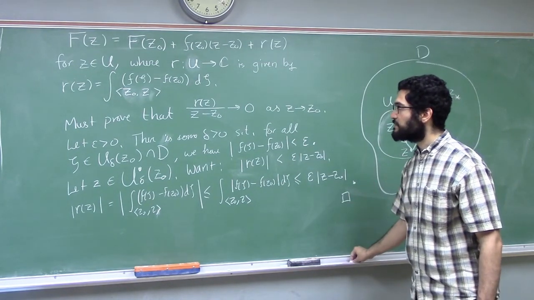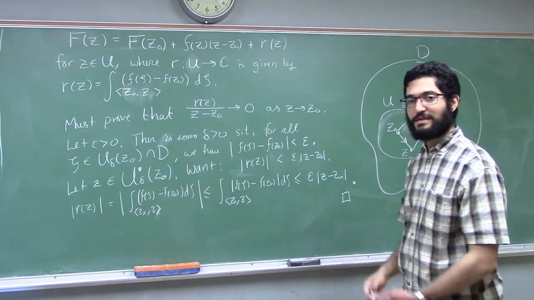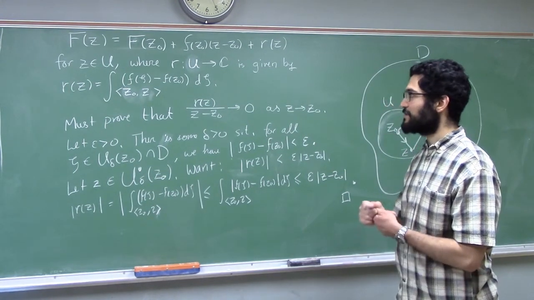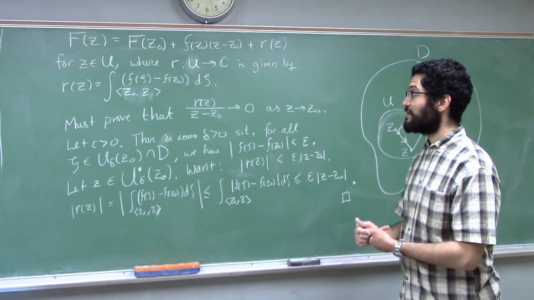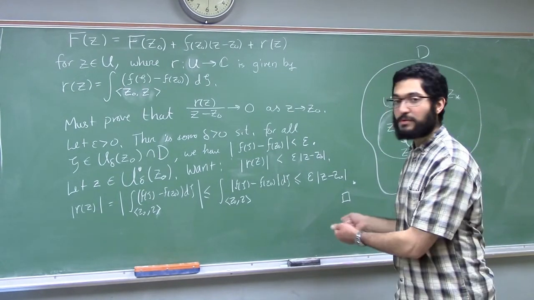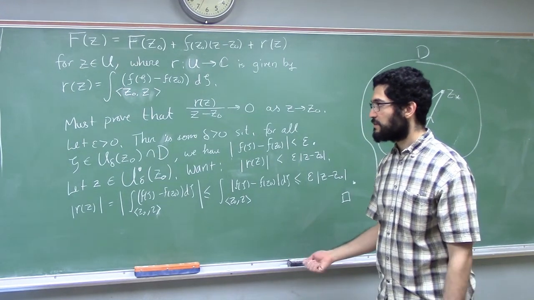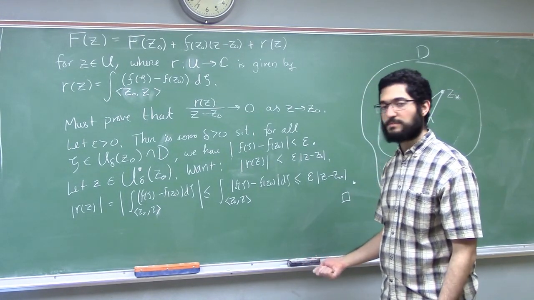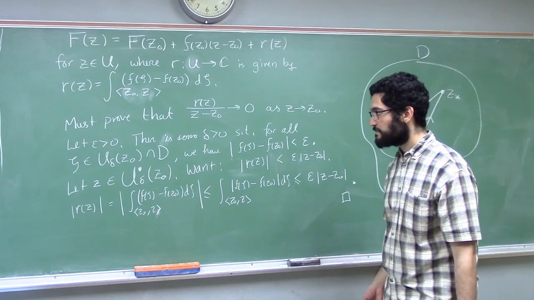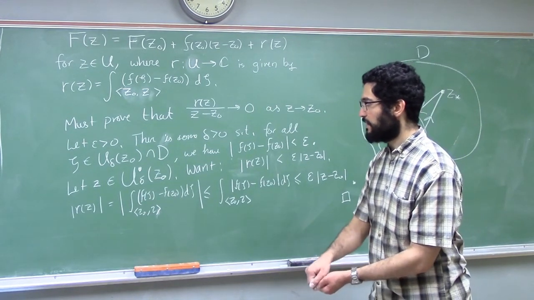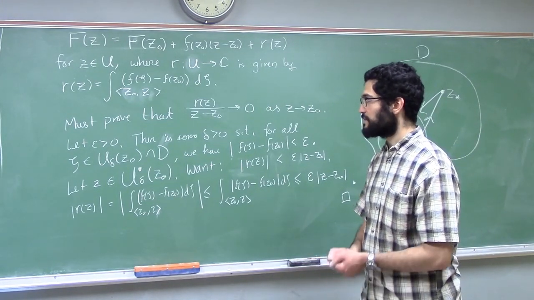So that proves the Cauchy integral theorem for star domains. If you have an analytic function on a star domain, then it has an antiderivative. That's what we directly proved. And also, therefore, all contour integrals along closed curves in the domain vanish. And also, another way of saying that is that contour integrals are path independent.